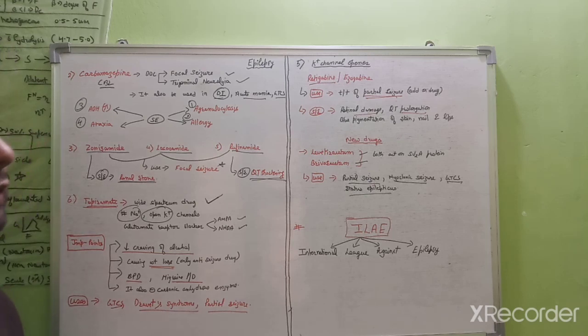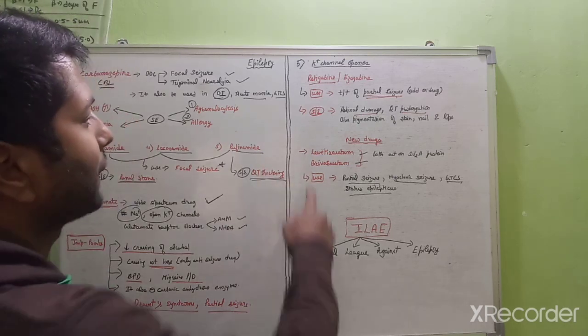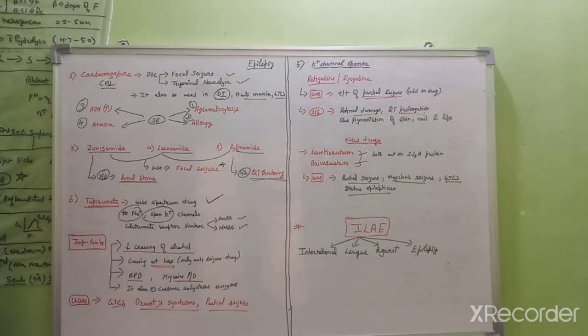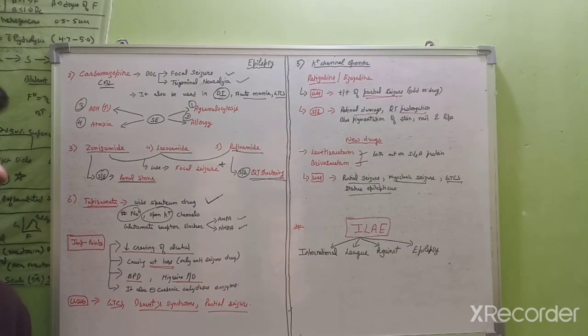Among all the anti-epileptic drugs, the older anti-epileptic drugs like carbamazepine, valproate, phenytoin, and others require TDM, that is therapeutic drug monitoring, whereas new drugs in this category do not require therapeutic drug monitoring. So that's it for the epilepsy chapter.